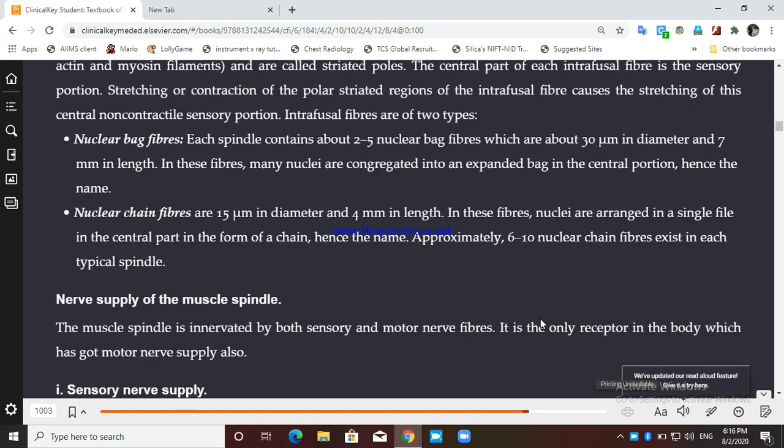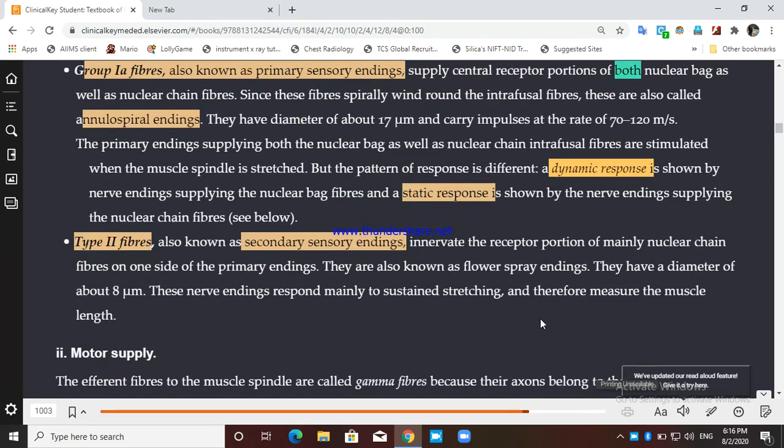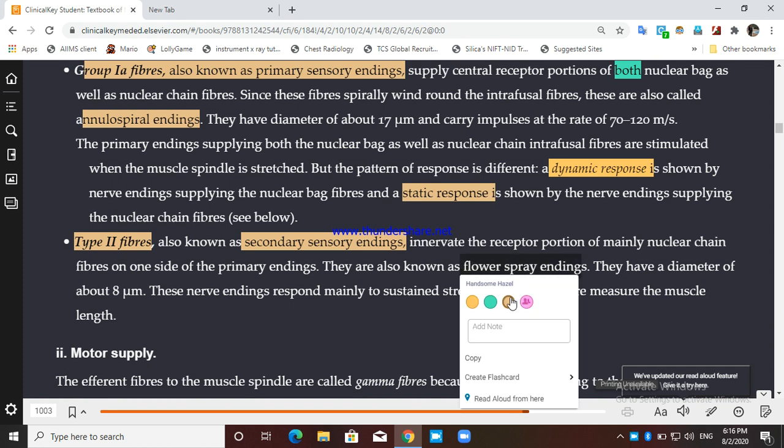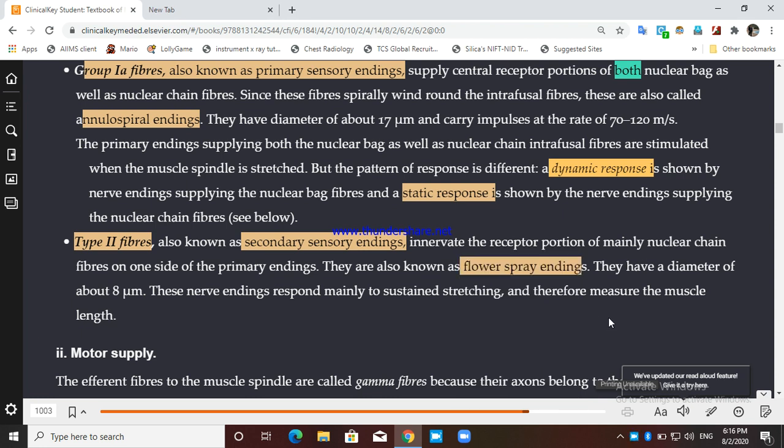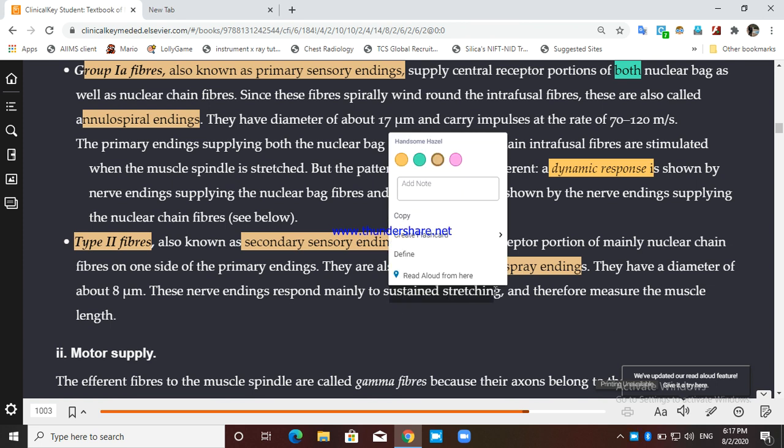Okay, let's see what secondary fiber is. Type 2 fiber is also known as secondary sensory endings. It innervates the receptor portion of mainly the nuclear chain fiber on one side of the primary ending. Their ending is also known as flower spray ending. They have a diameter of about 8 micrometer, so it's less than that of group 1A fiber, and the nerve ending responds mainly to the sustained stretching.